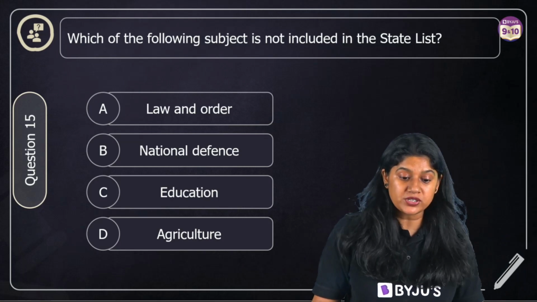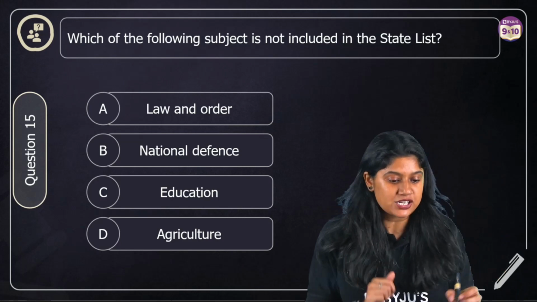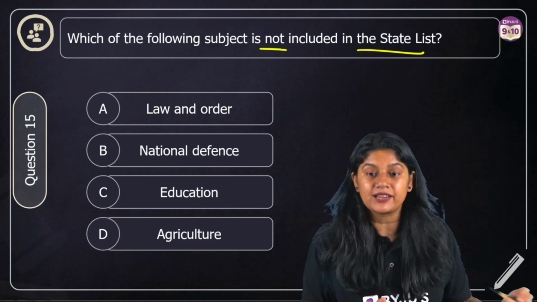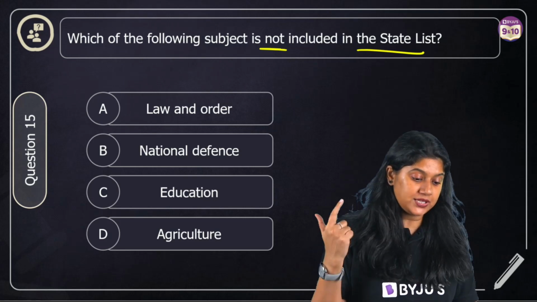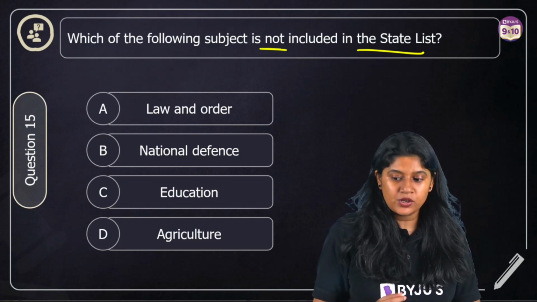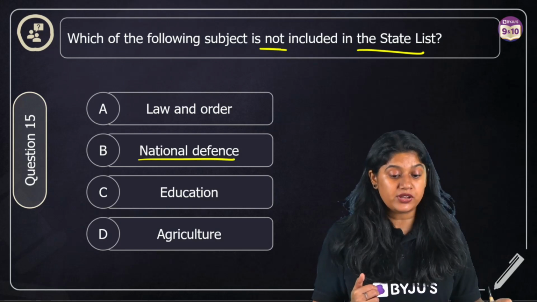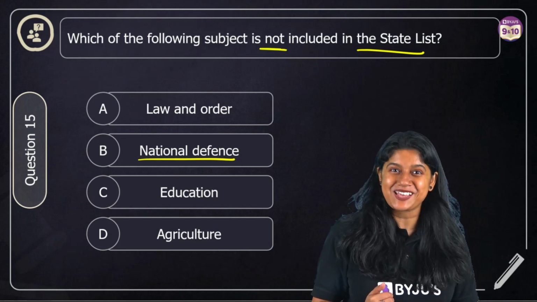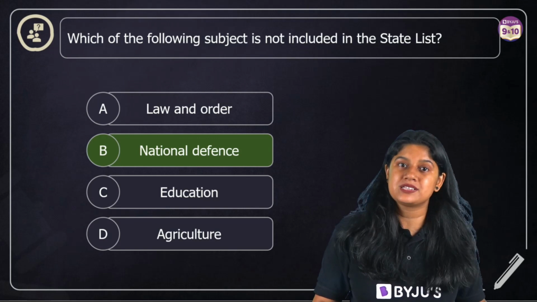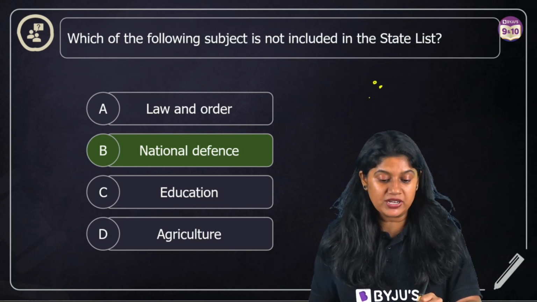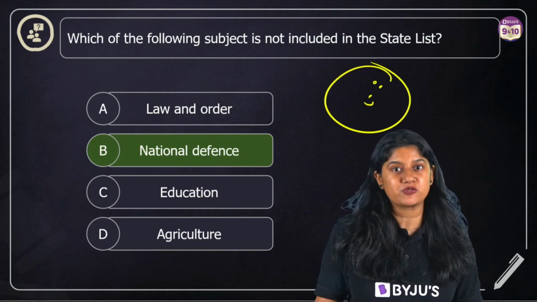Which of the following subjects is not included in the state list? Not included in the state list. We have to read the question carefully. We have law and order, national defense, education, and agriculture. So we know that national defense is not under the state list. It is there under the union list. So option number B is not in the state list. So with this, everyone, we are done with 5 MCQs from the chapter Federalism.